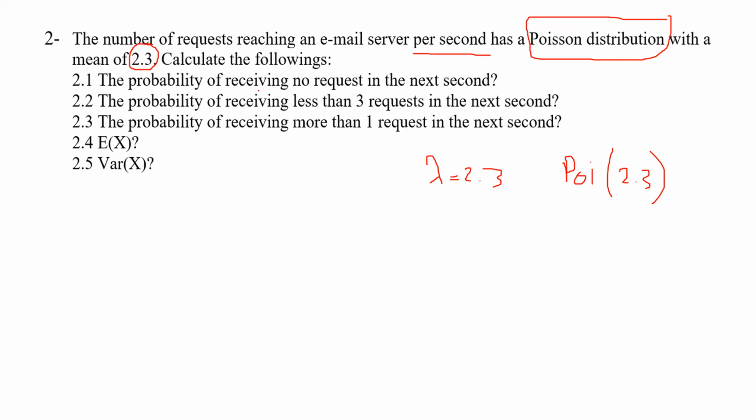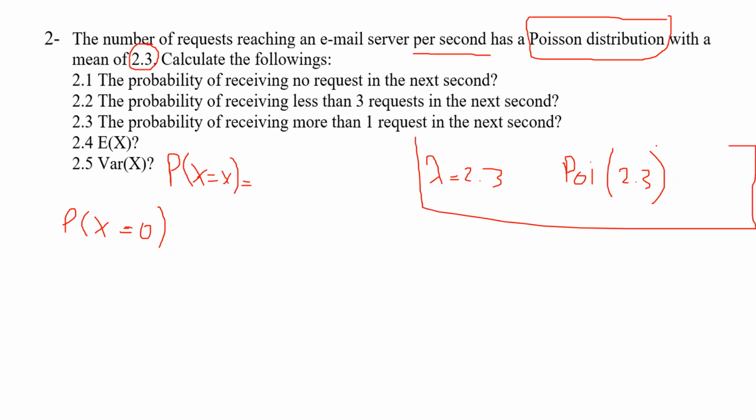So the probability of receiving no request in the next second. No request, equal to 0. That's the question. Since it's a pointwise probability, it's easy to calculate. You should know the formula for Poisson distribution. Whenever you want to calculate pointwise probabilities from Poisson distribution, you should follow this formula.